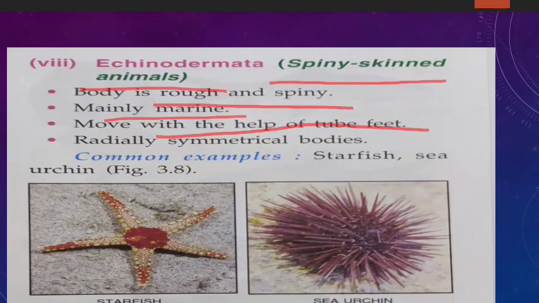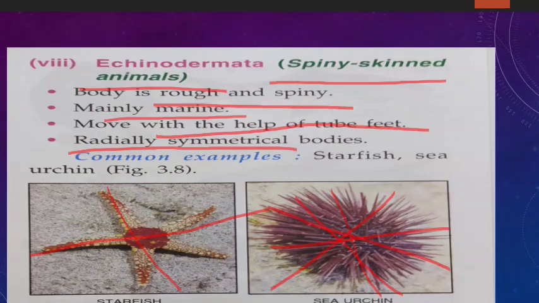Or you can say that in Echinodermata, dash helps in the movement. Your answer will be what? Tube feet. Okay. Which type of symmetry is present in the body? So it is what? Radially symmetrical. Radially symmetrical means what? Means you can divide the body into 2 equal parts through any lines. Clear? Like this also, if you divide, you can divide the body into 2 equal parts. Like this also, many lines when you draw, you can divide the body equally into 2 equal parts.